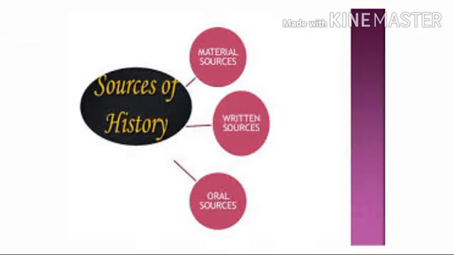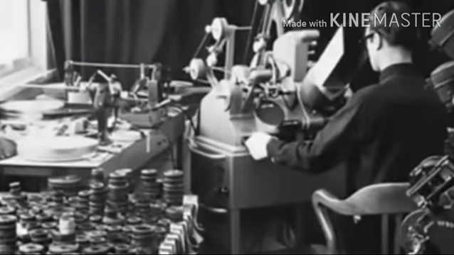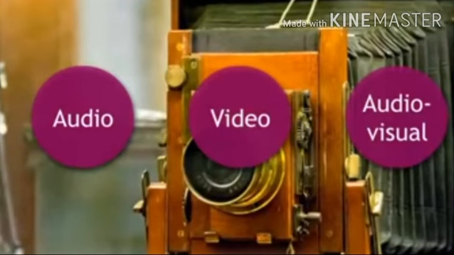Historical sources include material, written and oral sources. Similarly, sources based on modern technology such as audio, video and audio-visual are included. In modern times, because of technological development, sources such as audio, video and audio-visual are also included, which help us get information about history.